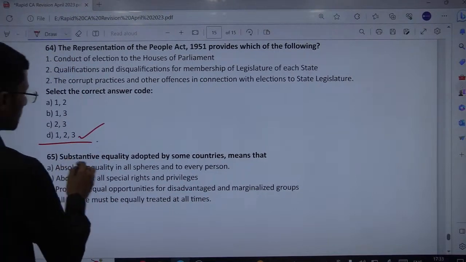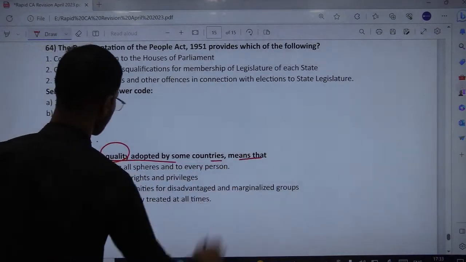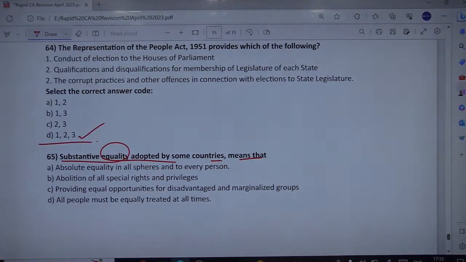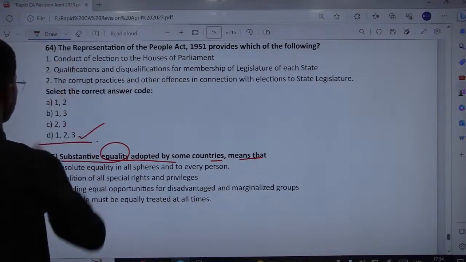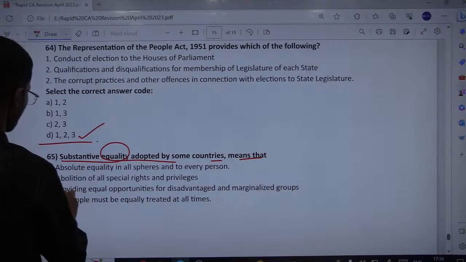Next, substantive equality adopted by some countries means that. Substantive equality means providing equal opportunities for both disadvantaged and marginalized groups. It is a fundamental aspect of human rights laws that is concerned with equitable outcomes and equal opportunities for disadvantaged and marginalized people and groups in society. So, the correct option would be providing equal opportunities for both disadvantaged and marginalized groups or sections of society.